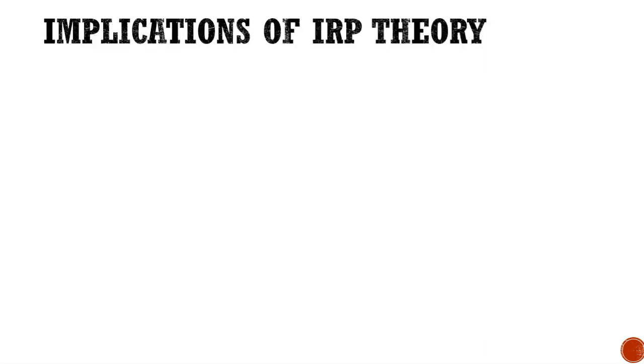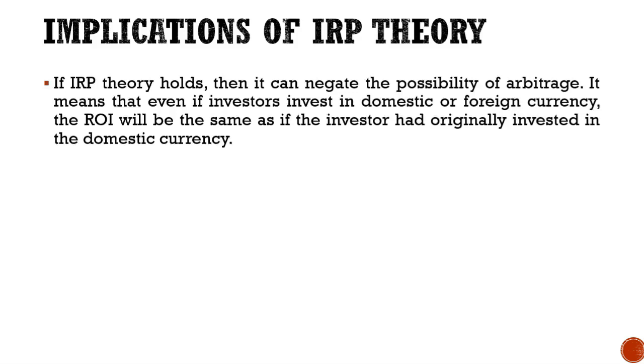Now, let us go through the implications of IRP theory. Number 1. If IRP theory holds, then it can negate the possibility of arbitrage. It means that even if investors invest in domestic or foreign currency, the return on investment will be the same as if the investor had originally invested in the domestic currency.